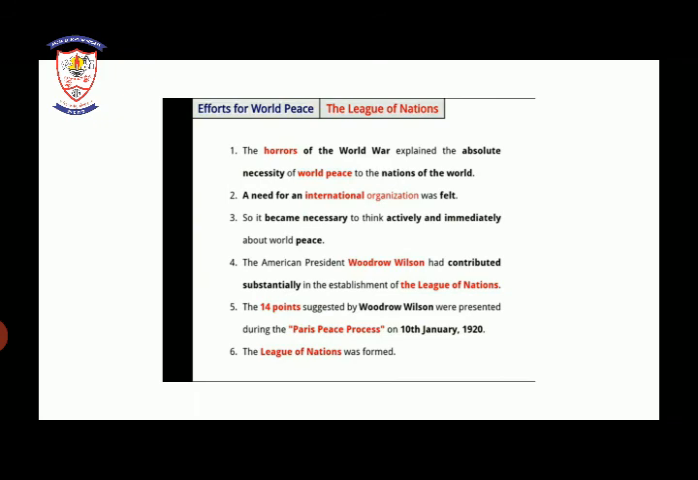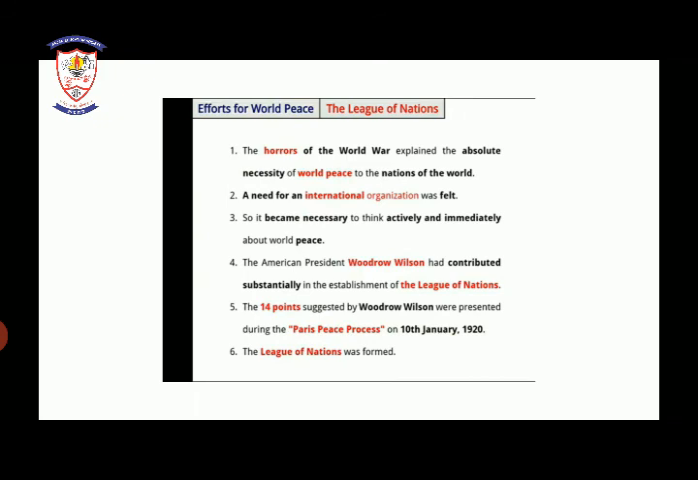Now at the end of this chapter we will see the efforts for world peace. What were the efforts for world peace? First is the League of Nations. So first we will study the League of Nations and the aims of the League of Nations in these efforts for world peace. This is our last topic.